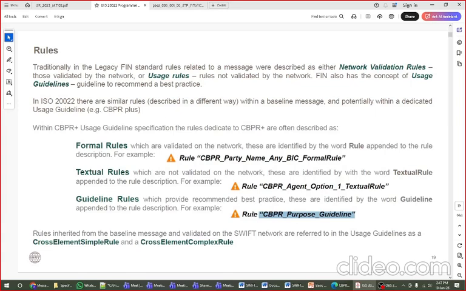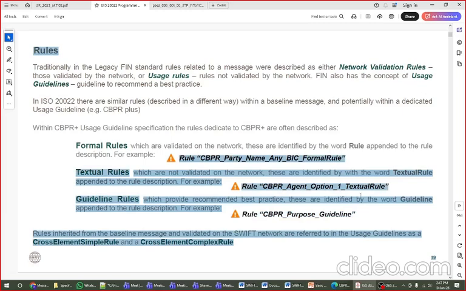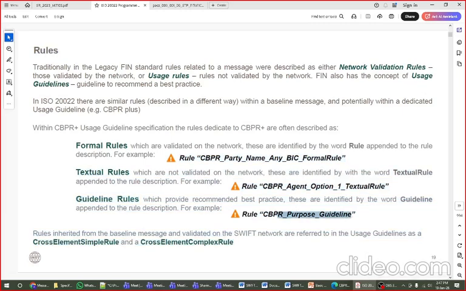Now the next one is CBPR rules. Okay, this was the textual rule, now we'll see the CBPR rule. Wait, the PDF is not responding.